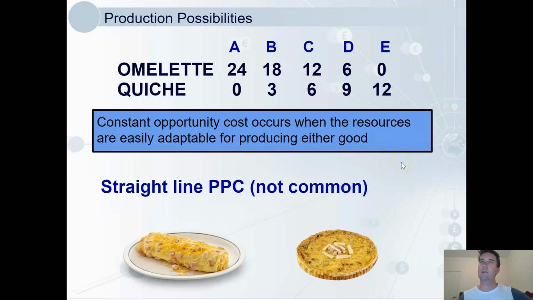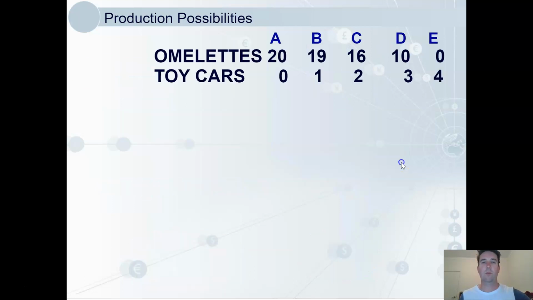Now we'll compare that to a more regular example here. So we're going to use omelette still, but with toy cars this time. These goods share very few resources in their production, use different things. So we can see here, as we move from A to B, we only forego one omelette. We aren't using many of the good omelette making resources to make this first toy car.